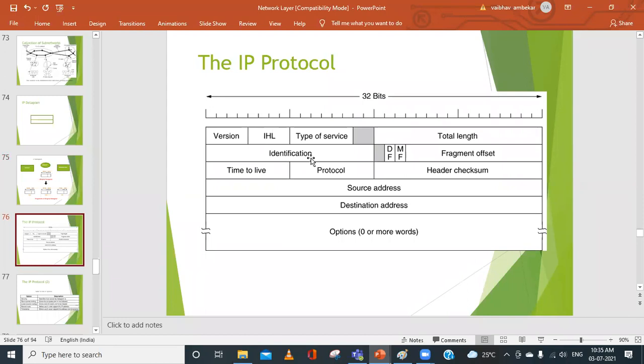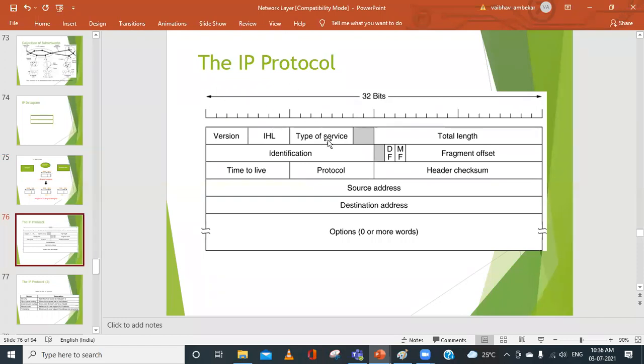Are we getting it, everyone? Any doubts here? Everyone, are you following this? What is the meaning of identification? Yes or no? Please let me know what the meaning of identification is. Are you able to understand this?